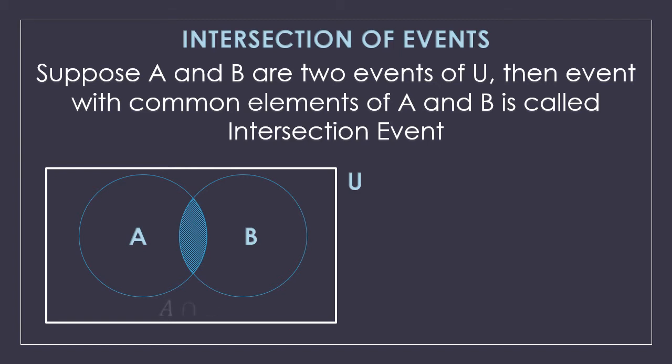That highlighted part is denoted as A intersection B, but we call it A intersection B. So that is the intersection of events, the common part between the two events.